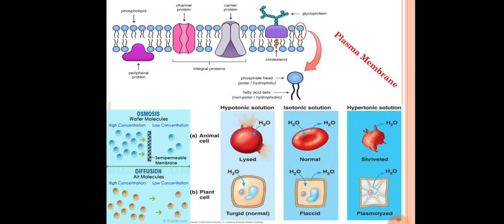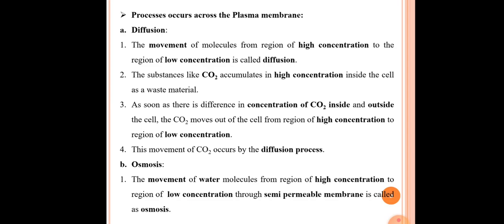In the next diagram we can see the osmosis and diffusion process. In osmosis we can see the movement of water molecules from high concentration to low concentration through a semipermeable membrane. We are going to discuss osmosis and diffusion in the next slide. Only the diagrams are given here. We will discuss this diagram later, after completing the diffusion and osmosis processes. In the next slide we will start with the processes that occur across the plasma membrane.